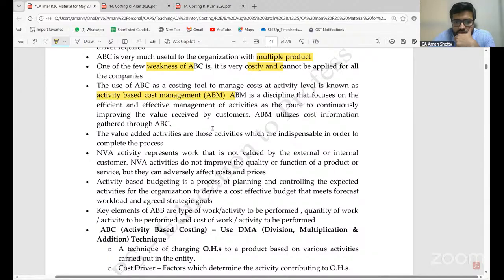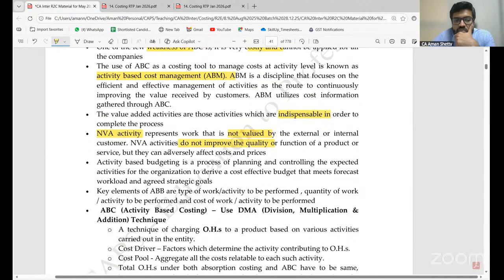Value added activities are those activities which are indispensable in order to complete the process. NVA activity represents work that is not valued by the external or internal customer. NVA activities do not improve the function of a product or service, but they can adversely affect costs and prices.